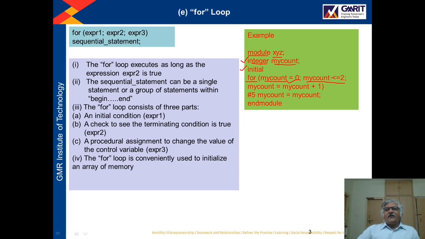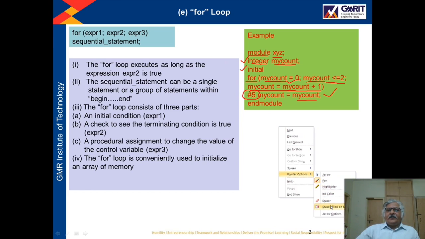So if my count is less than or equal to 2, and this gives you a true result, then the loop will run. Means whatever statements are written inside the loop will run. And the third expression is my count equals my count plus 1. So this will change the value of my count. This is expression 3. And here the statement is #5 my count = my count. So whatever the value of my count is, it will be assigned to my count, and this statement is executed after a delay of 5 unit time.